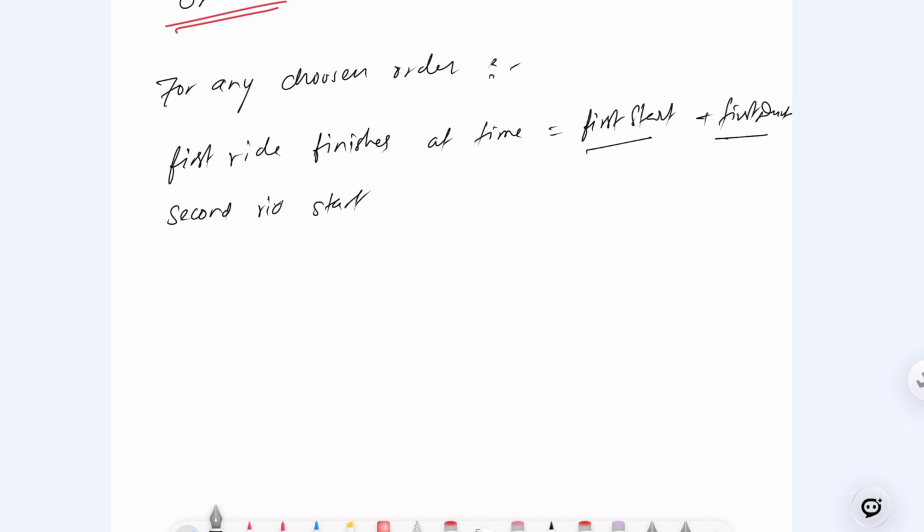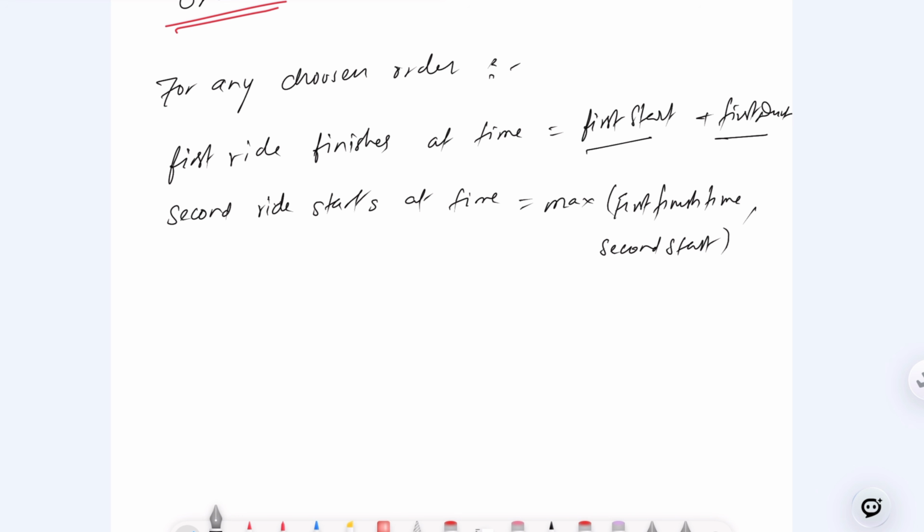It's right, okay. So the second ride starts at where? At time, we have to take the max. Correct? Max between what? Think. The second ride should start at where? The first finish time, right? And there should be the second start. Where the second will start, right? Second start.